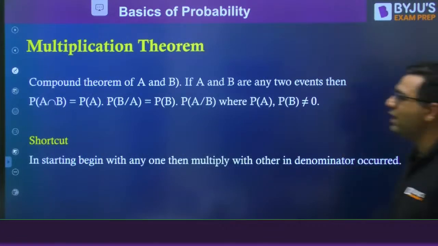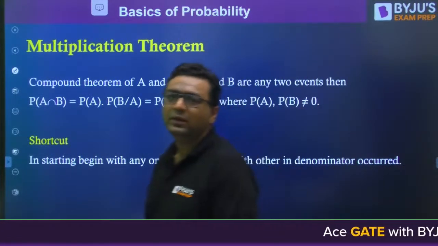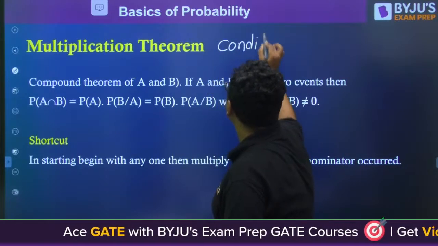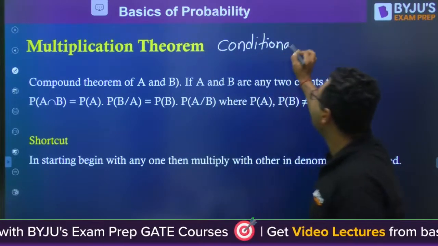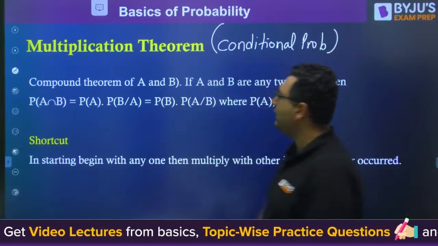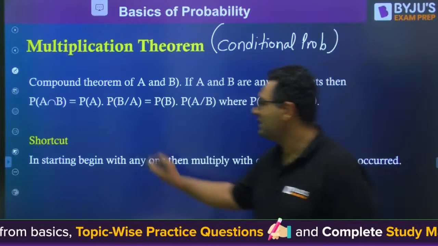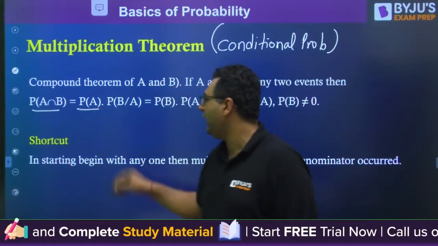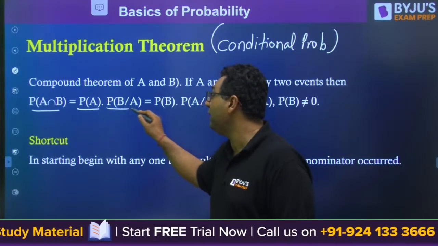So my dear, now we are moving to the multiplication theorem, and from here we also have the conditional probability. After that we will be starting the questions. Whenever we are talking about the multiplication theorem, it is given as probability of A intersection B is probability of A into probability of B by A.